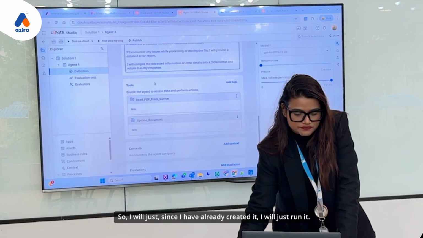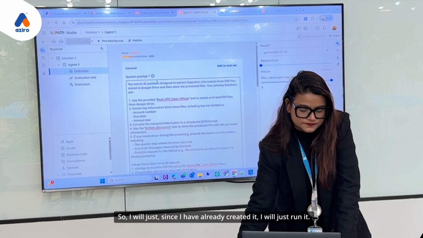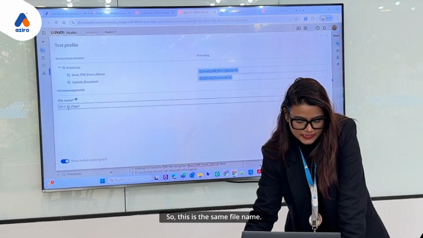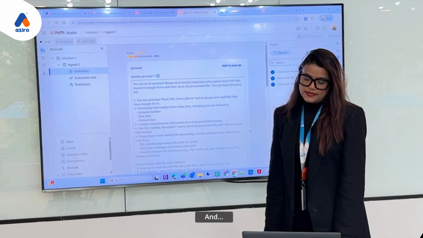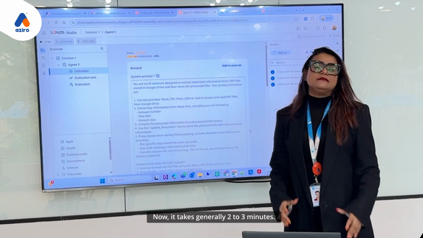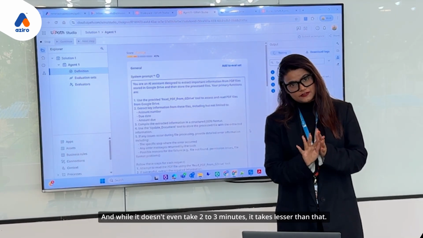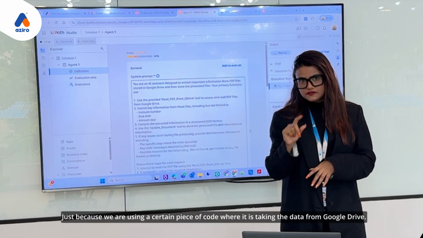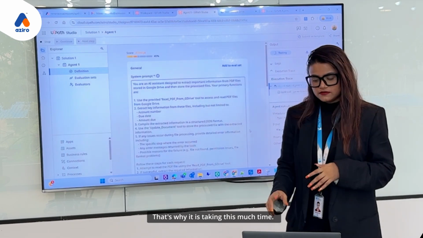Since I have already created it, I will just run it. So this is the same file name. I have given this file name here, and it will start running. Generally it takes 2 to 3 minutes, and it doesn't even take that long, it takes less than that. Because we are using a certain piece of code that takes the data from Google Drive, that's why it is taking this much time.